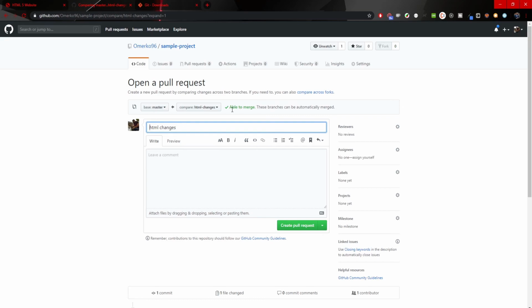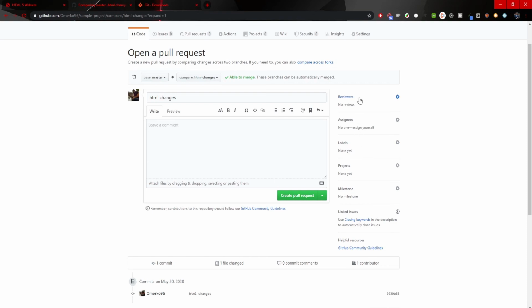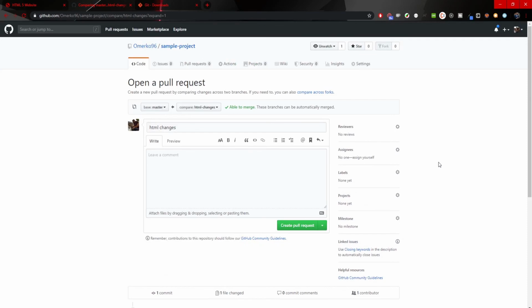So here you can see that we have this success message, able to merge. If we have a conflict, then it will say that there was a conflict. And now we can create a pull request from this part. Also on the sidebar you could put some labels, different projects, also reviewers, which we could put here, right? So we could type the name of a different developer that you wish to check your code before you make a merge to a master branch. But as we are the only one here, we don't need to do that.